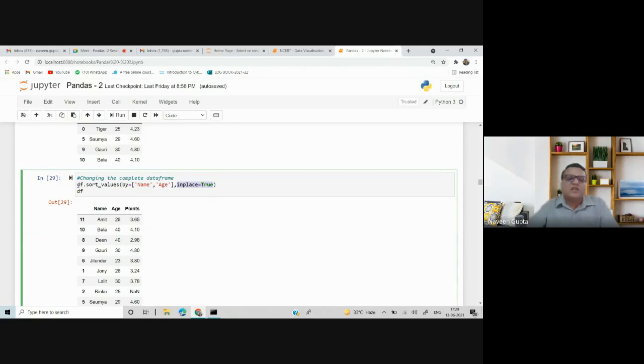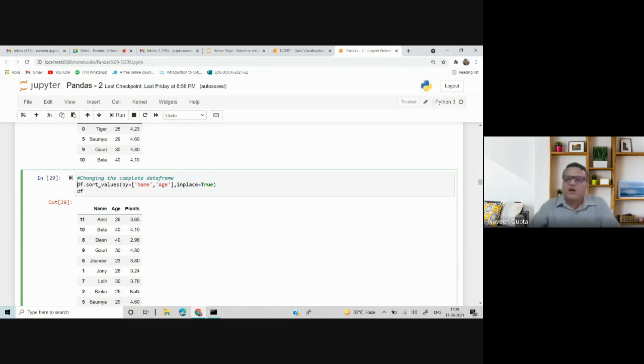Or you can use df equal to df.sort_values, so whatever value it returns will be stored in the original data frame and that will be sorted. Otherwise, you can use inplace equal to true.